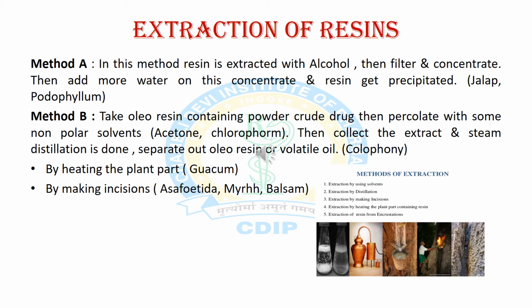Second method is extraction by distillation. This method is applied for oleoresin containing crude drugs. In this method, first of all, we take the oleoresin containing powdered crude drug and put it into a percolator with some non-polar solvents like acetone and chloroform. Then collect the extract and distillation is done. After that, separate out the oleoresin or volatile oil, for example colophony. Third method is direct heating of the part of the plant, for example guaiacum. And last method is by making an incision. We make an incision on the tree or wood and collect the resin, for example asafoetida, myrrh and balsams.